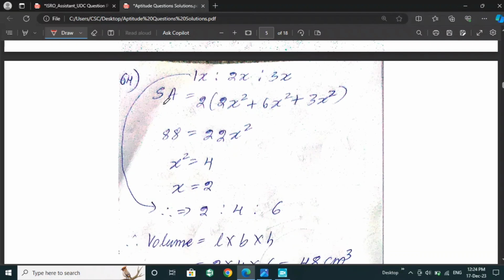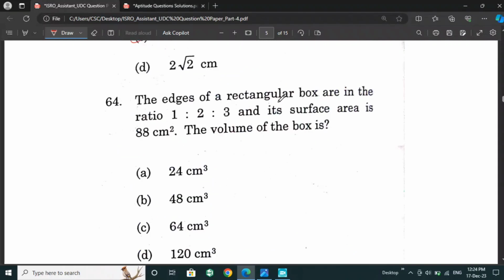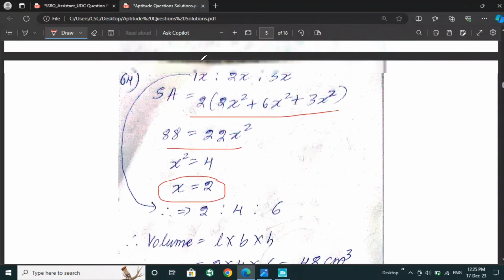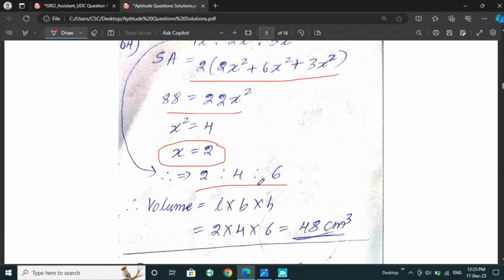For the given surface area, we have to calculate 2 times (x·2x + 2x·3x + 3x·x), and if we calculate we will get x as 2. Then we have to convert these ratios into values. So we will get the values 2:4:6.